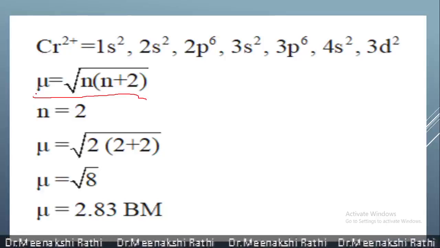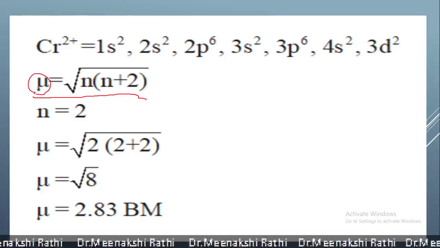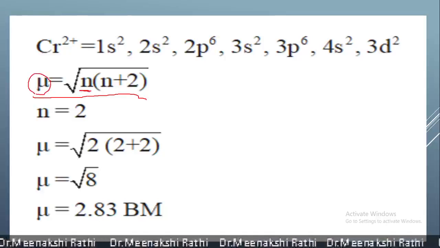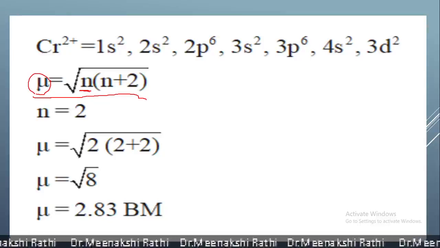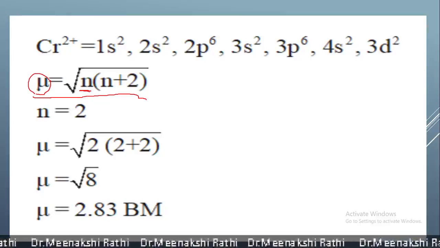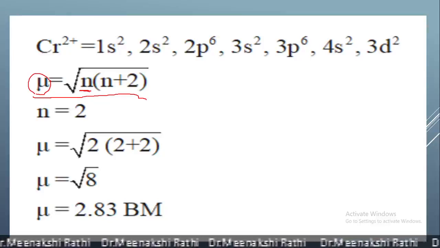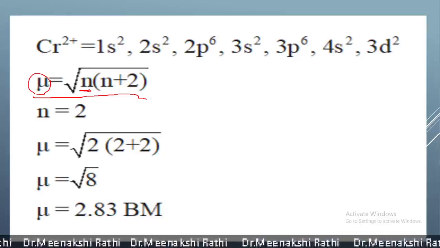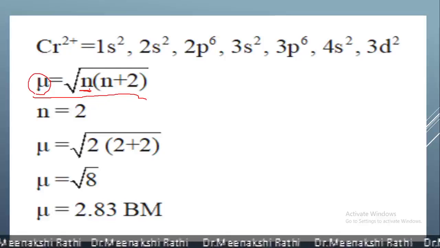Here mu is the magnetic moment and n is the number of unpaired electrons present in the central metal ion during the formation of complexes.